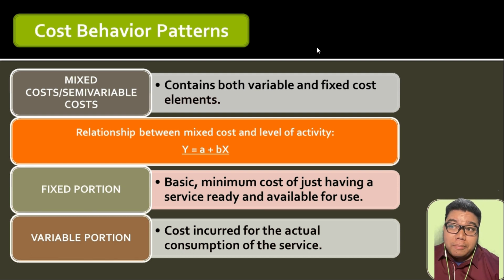So what is a perfect example of this? Electricity. We are paying a minimum amount for the retention of our electricity in our households. But we also have variable amounts which increase as the level of consumption increases. We also have water bill. I believe in our area, the minimum water charge is 200, and if you exceed a certain consumption, you would pay additional amounts.